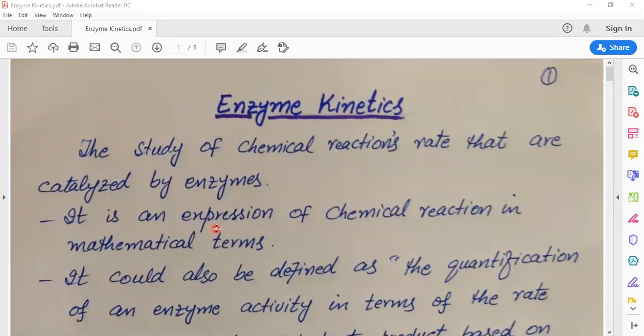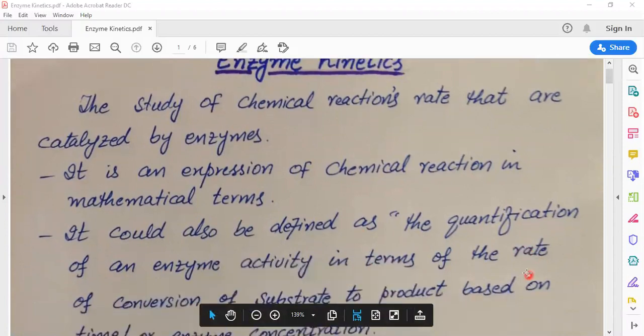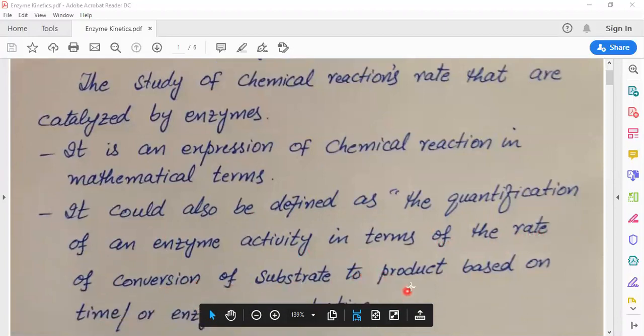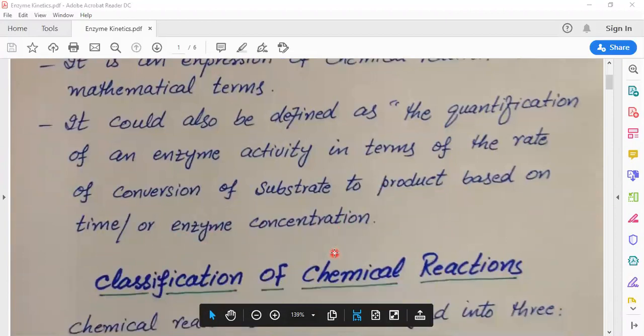It is an expression of a chemical reaction in mathematical terms. It could also be defined as the quantification of enzyme activity in terms of the rate of conversion of substrate to product based on time or enzyme concentration.